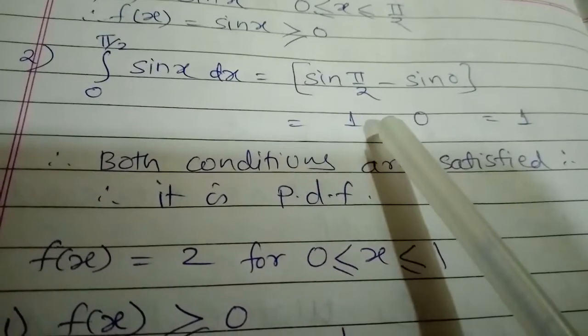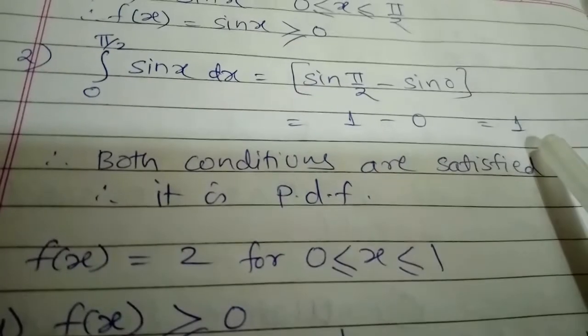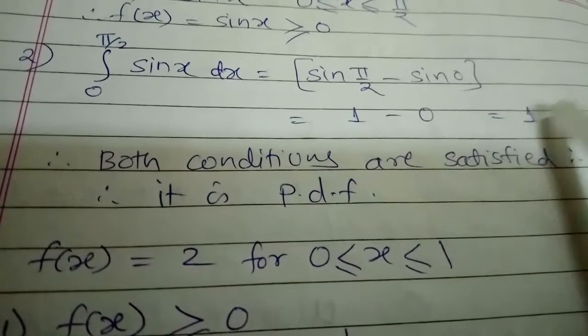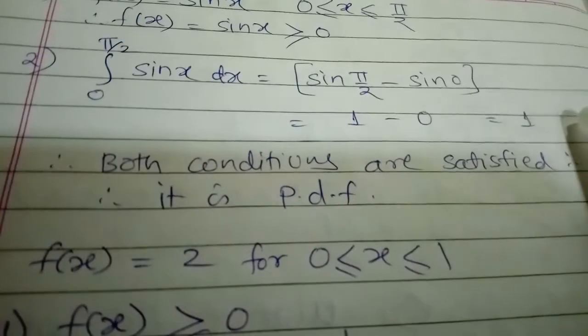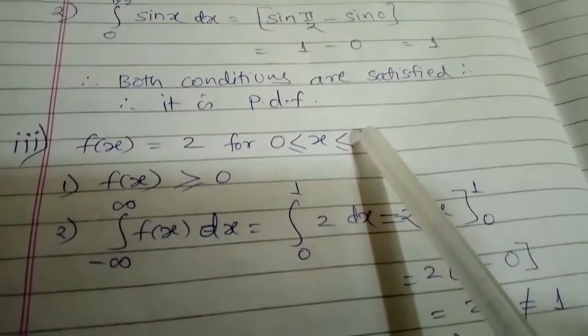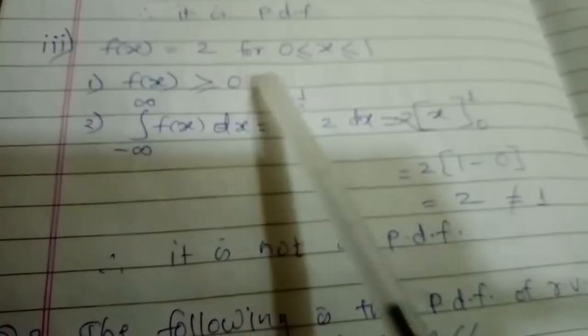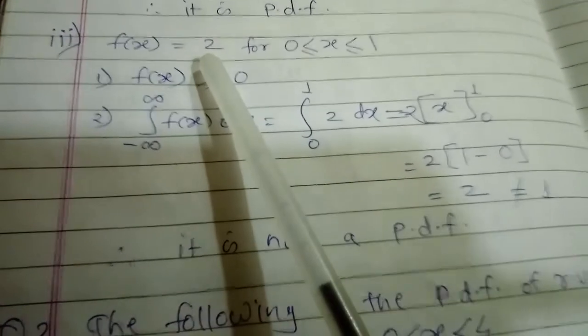The value of sin pi by 2 is 1 and sin 0 is 0. So the answer is 1, and hence the second condition is also satisfied. So the given function is a PDF.